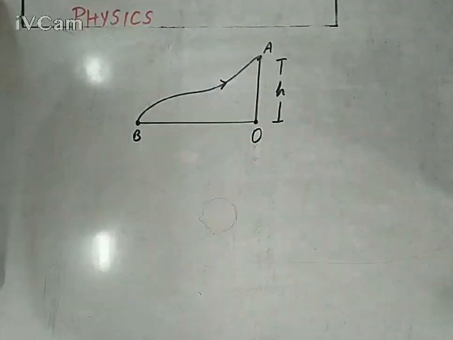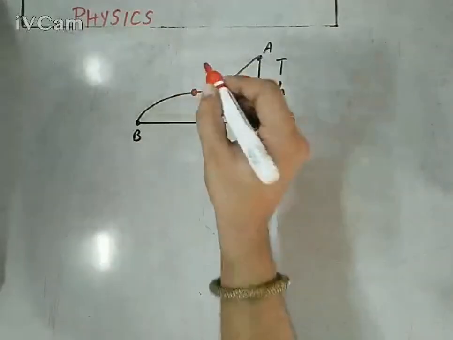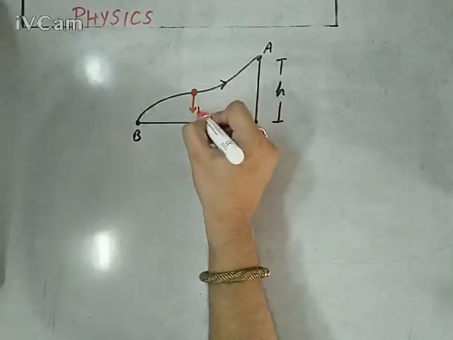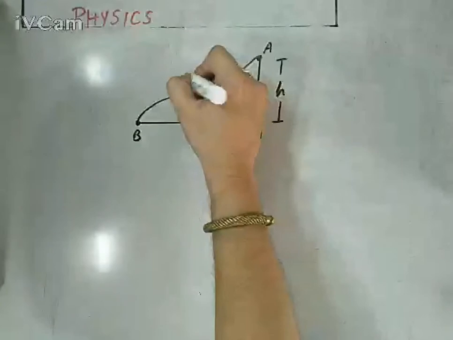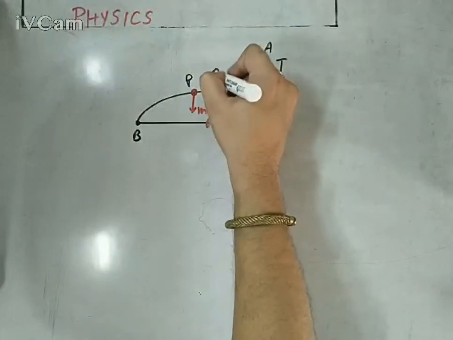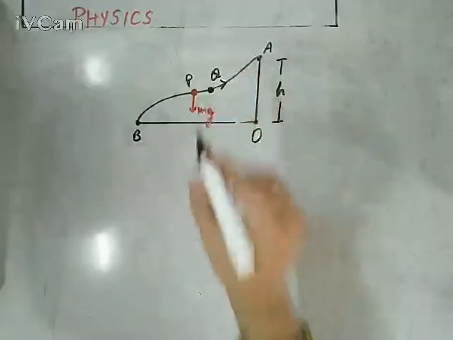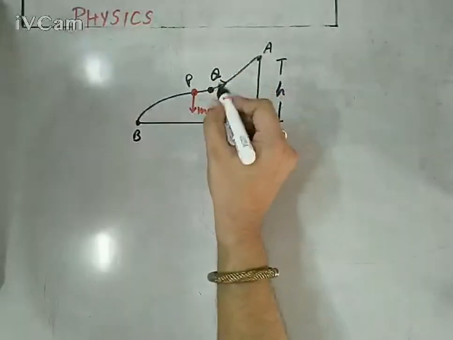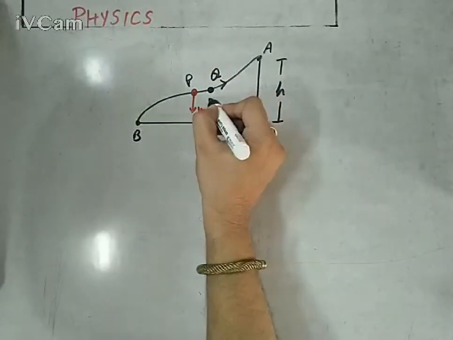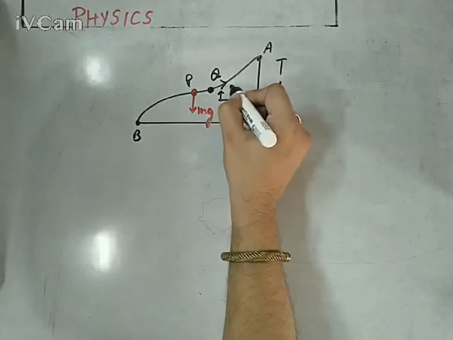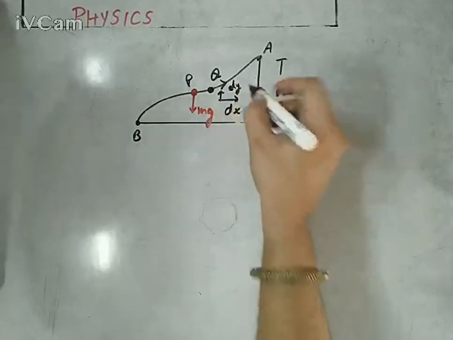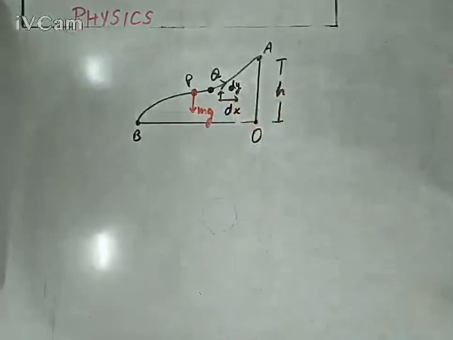So again force. Now we need to pay attention to this thing. Its weight is acting perfectly downwards, that is mg. For a moment the body has been displaced with a small displacement, let's say P to Q. The body has been displaced from P to Q. So definitely it will get displaced by a small displacement dx in horizontal and a small displacement dy in vertical by the application of an angular force, a random force.